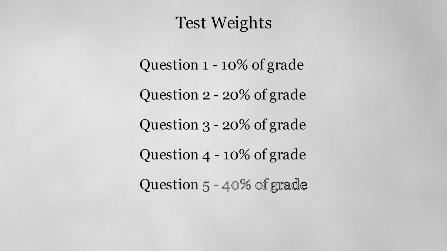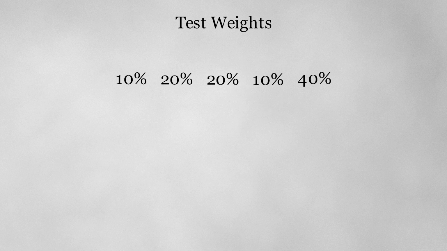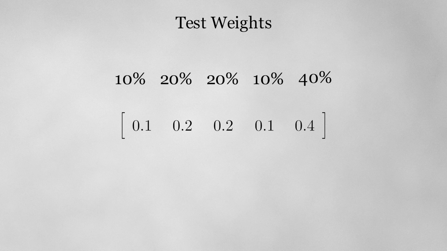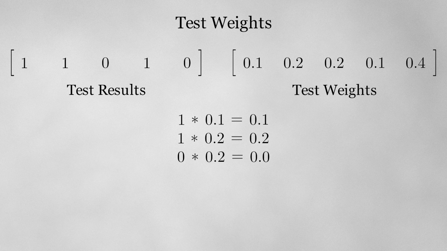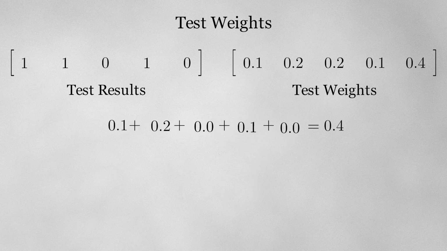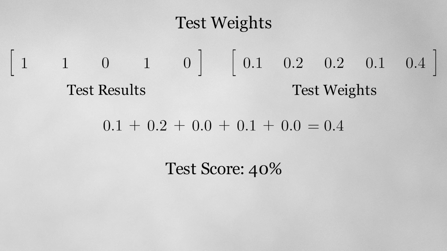So let's create another sequence of weights for each question of the test. Now, I can multiply the 1 or 0 for each question by its weight, and sum the results of those multiplications to get the final score for the test. What I've done here is a very simple form of matrix multiplication, albeit with very small matrices.